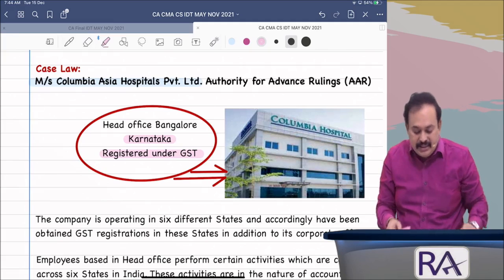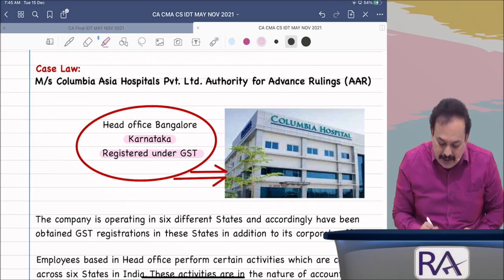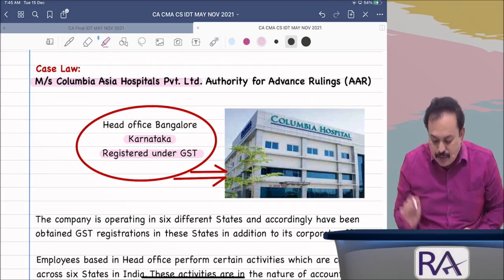In the case of Columbia Asia Hospitals, the Authority for Advance Ruling gave the ruling.